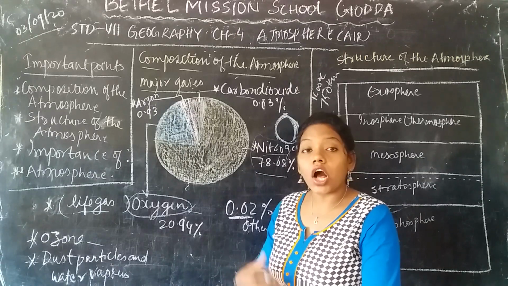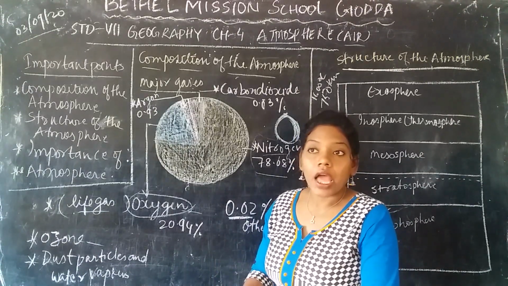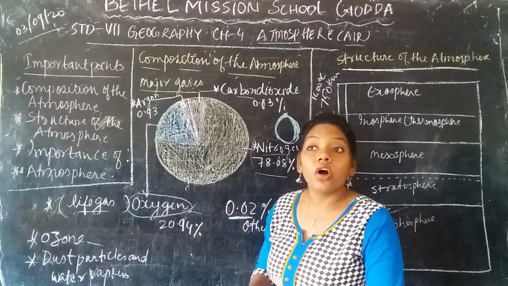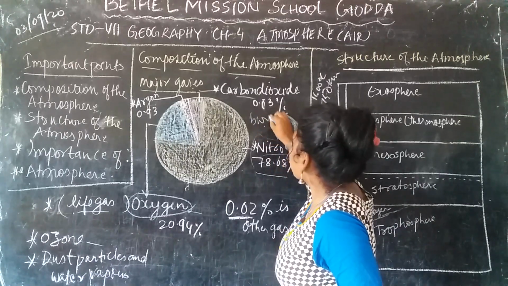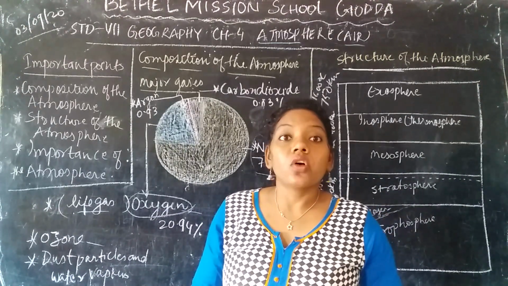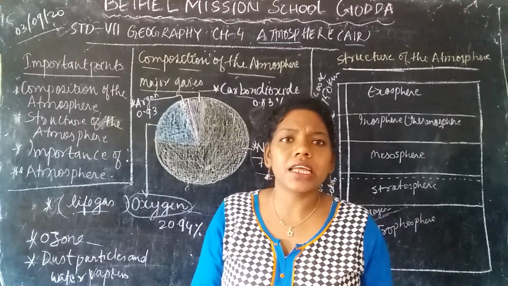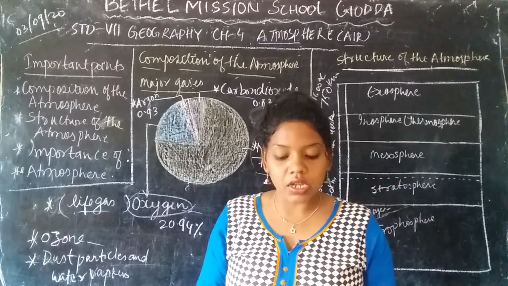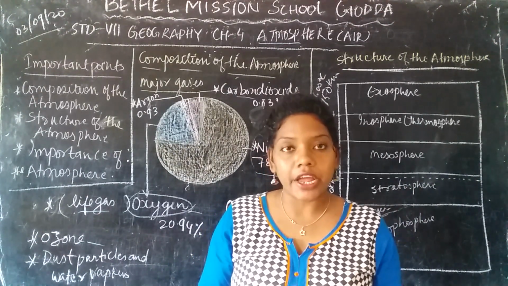The human beings and all the animals need oxygen for breathing, and oxygen is also helpful for combustion, that means burning of different things. So that is why it is also called the life gas, and we can say it is a little lighter than carbon dioxide and heavier than nitrogen.